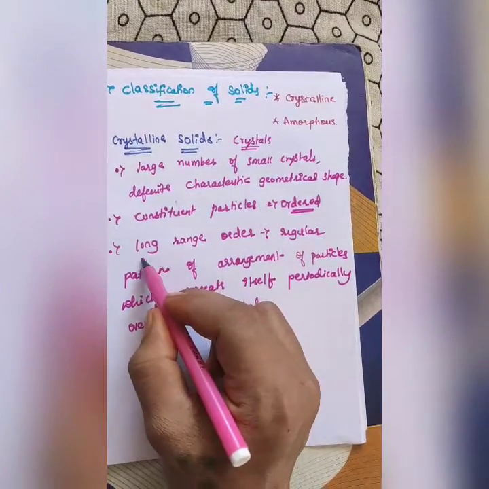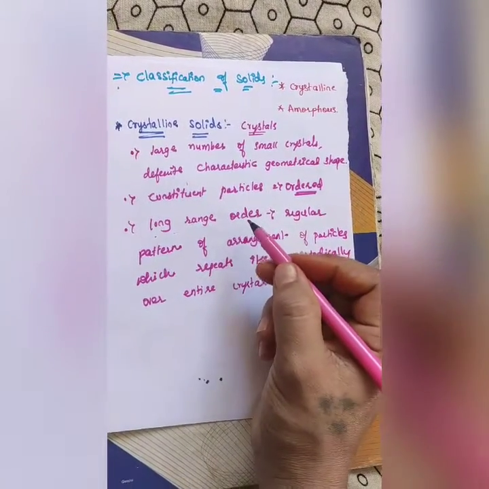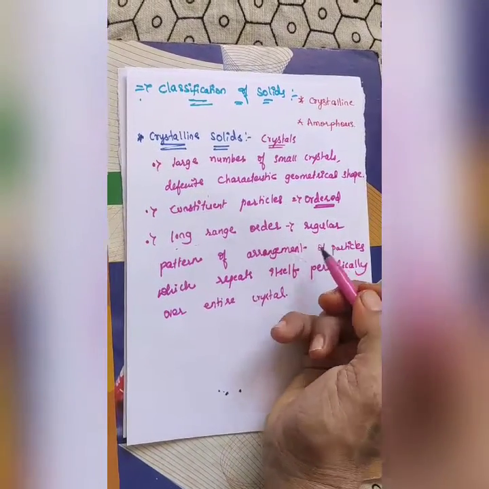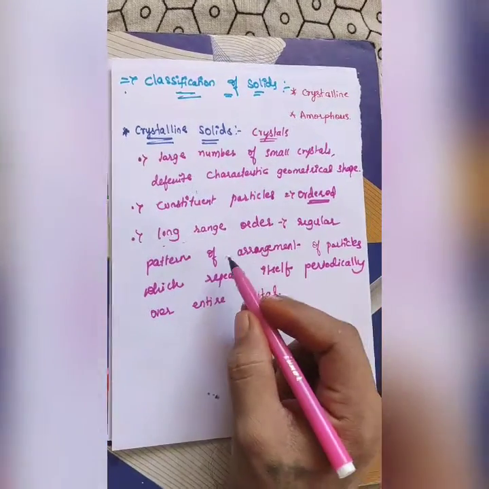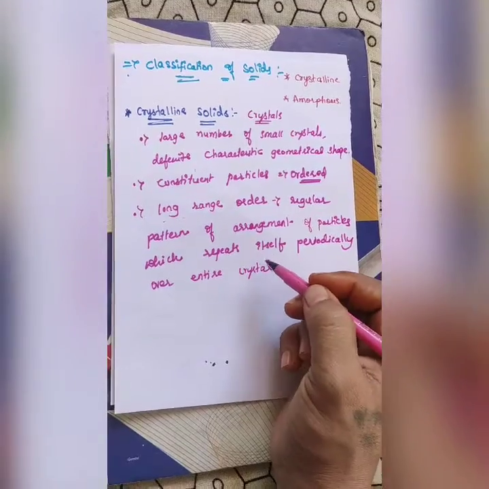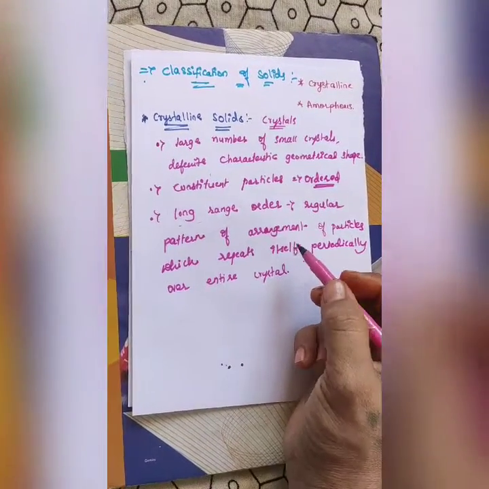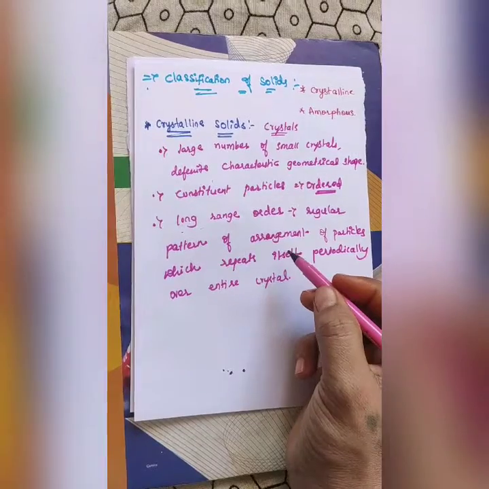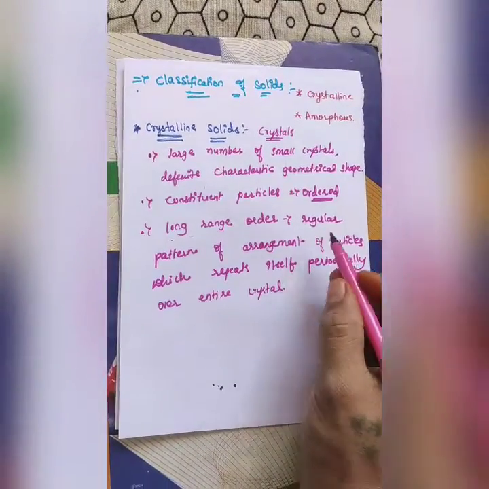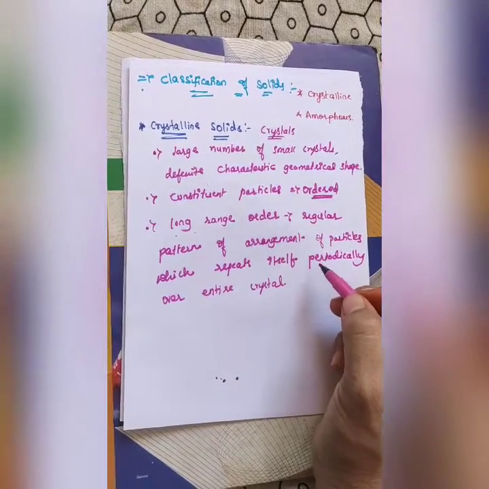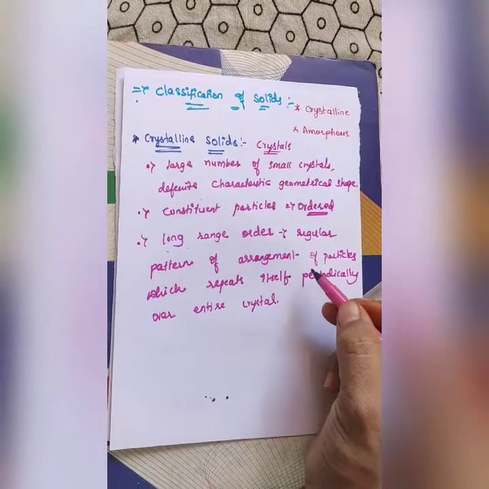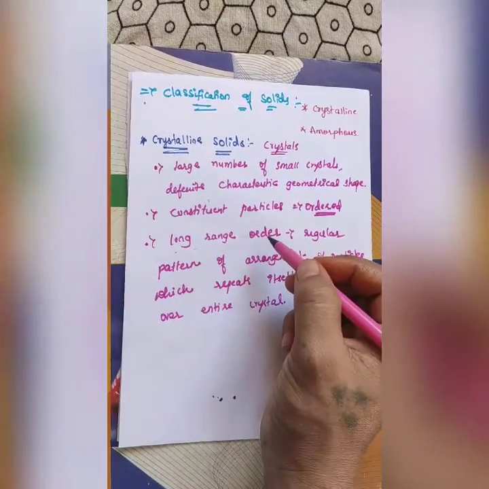Long range order indicates that they have a regular pattern of arrangement of particles. Due to the regular arrangement, it repeats itself periodically over the entire crystal. Means in a crystal the particles are arranged in a regular way, and the particles repeat themselves periodically. That is the meaning of long range order.